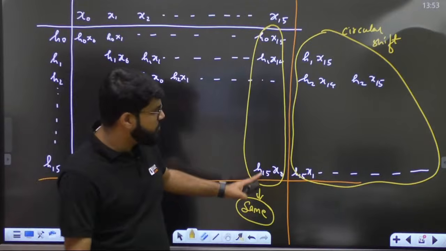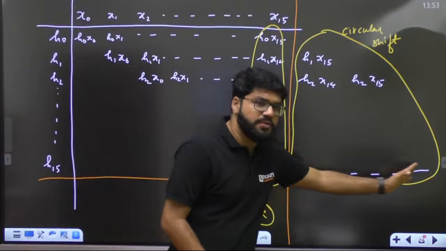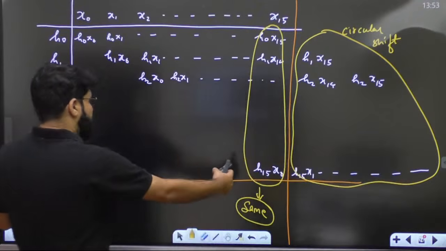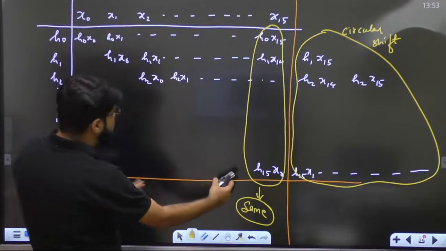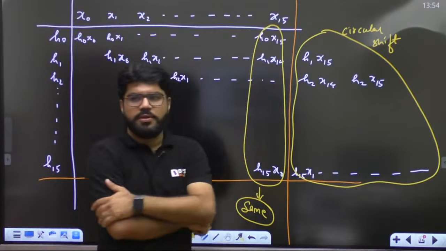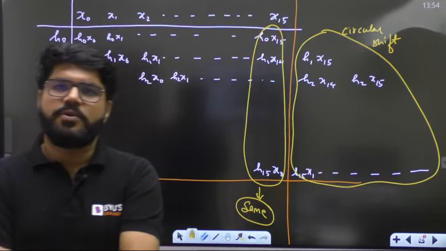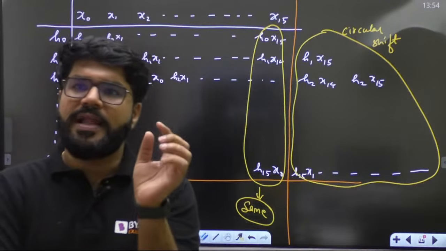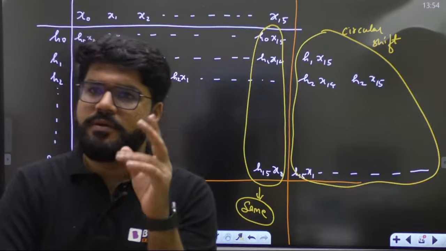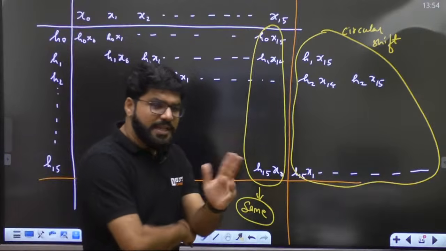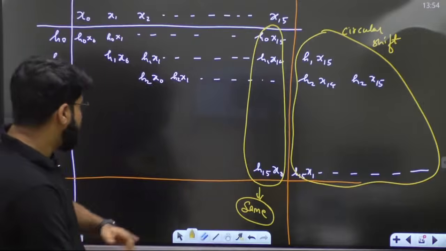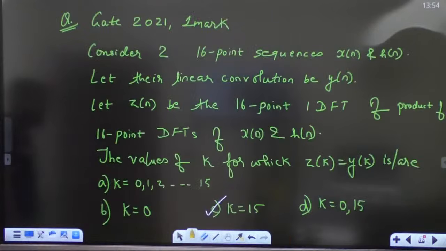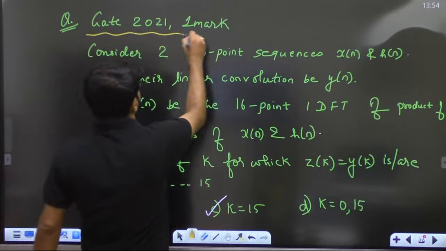क्योंकि यहाँ पे change shift करने का scope ही नहीं है ना. How many values will you shift here? 14 values will come up in this first volume. ठीक है, तो यहाँ values change होगी, but this column is common to both. This column is common to the circular convolution method and the linear convolution method. और इसीलिए मैंने आपको मेथड्स भी ऐसे बताएं so that you are able to connect both of them. Correct answer is option number C.